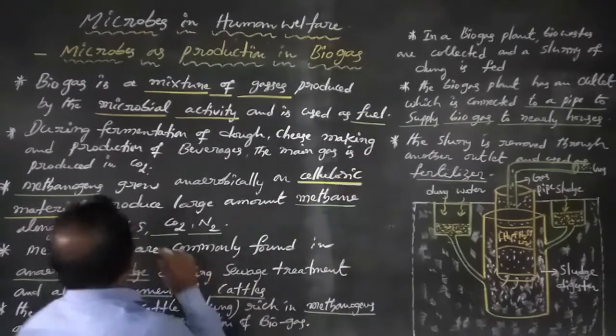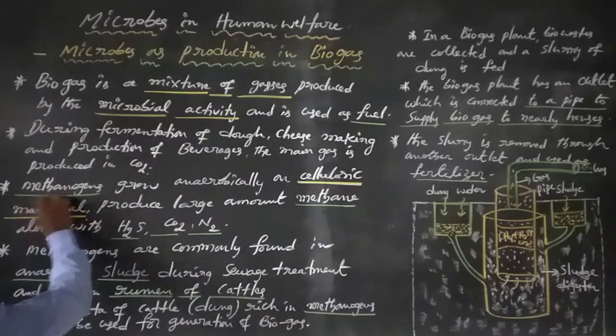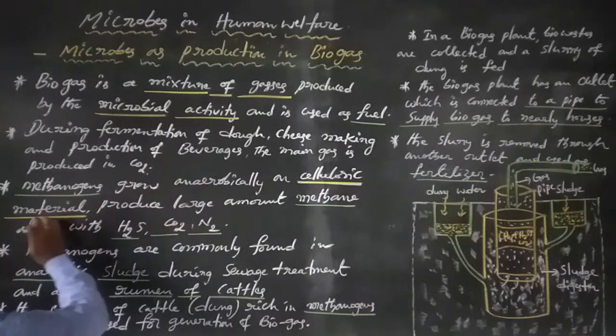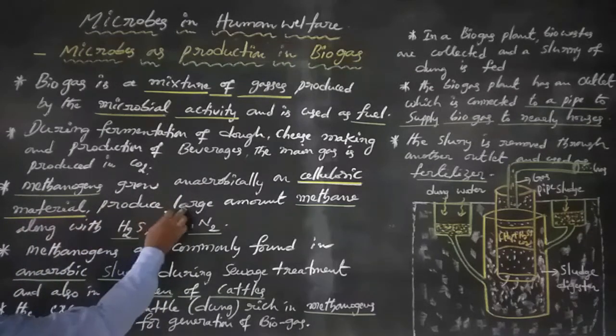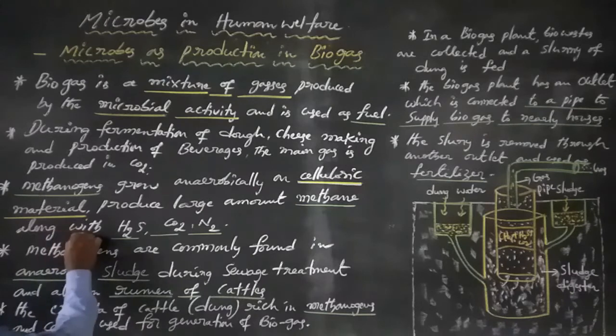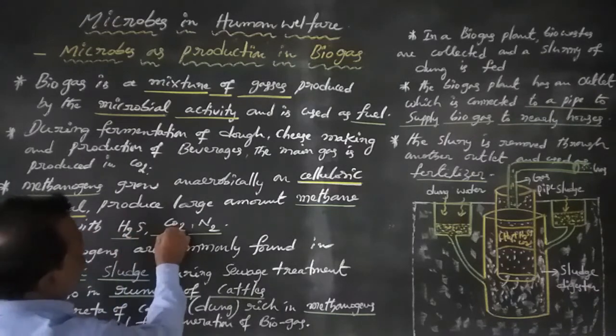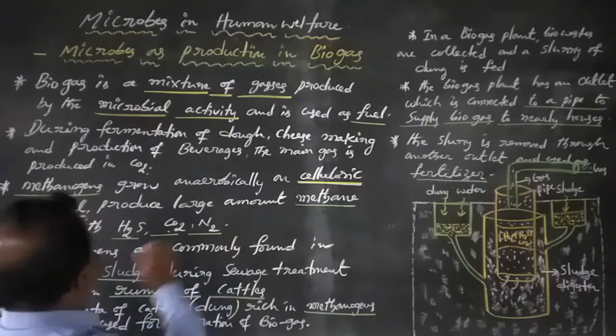Methanogens grow anaerobically on cellulosic material and produce a large amount of methane along with hydrogen sulfide, carbon dioxide and nitrogen.